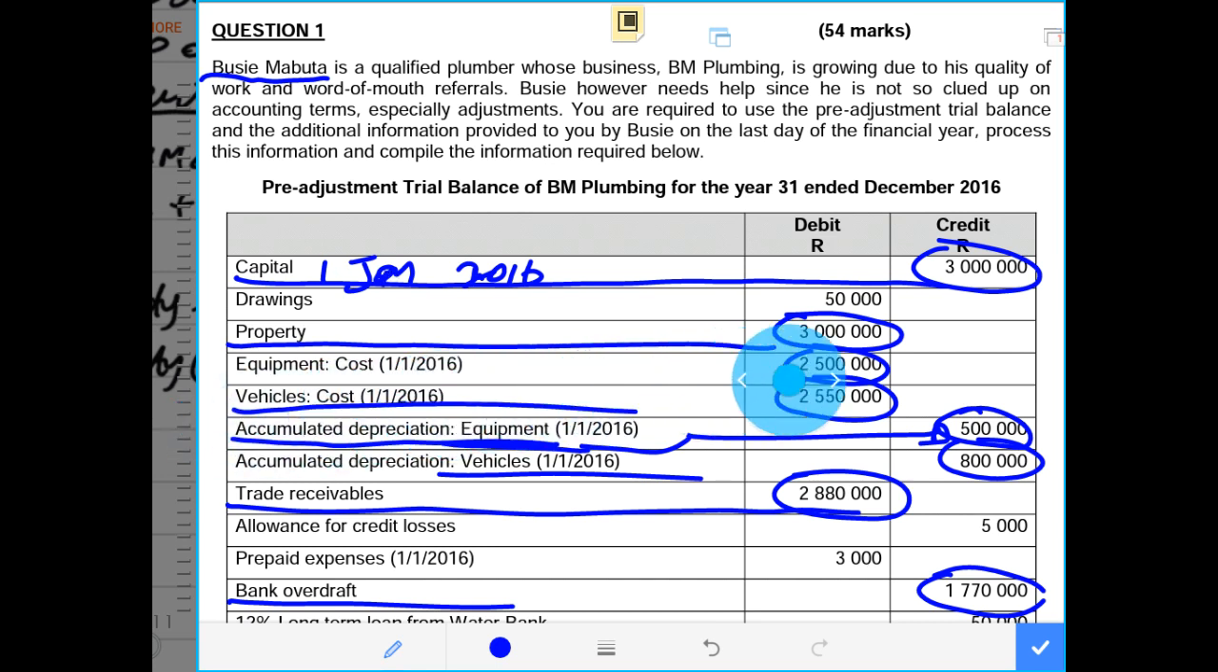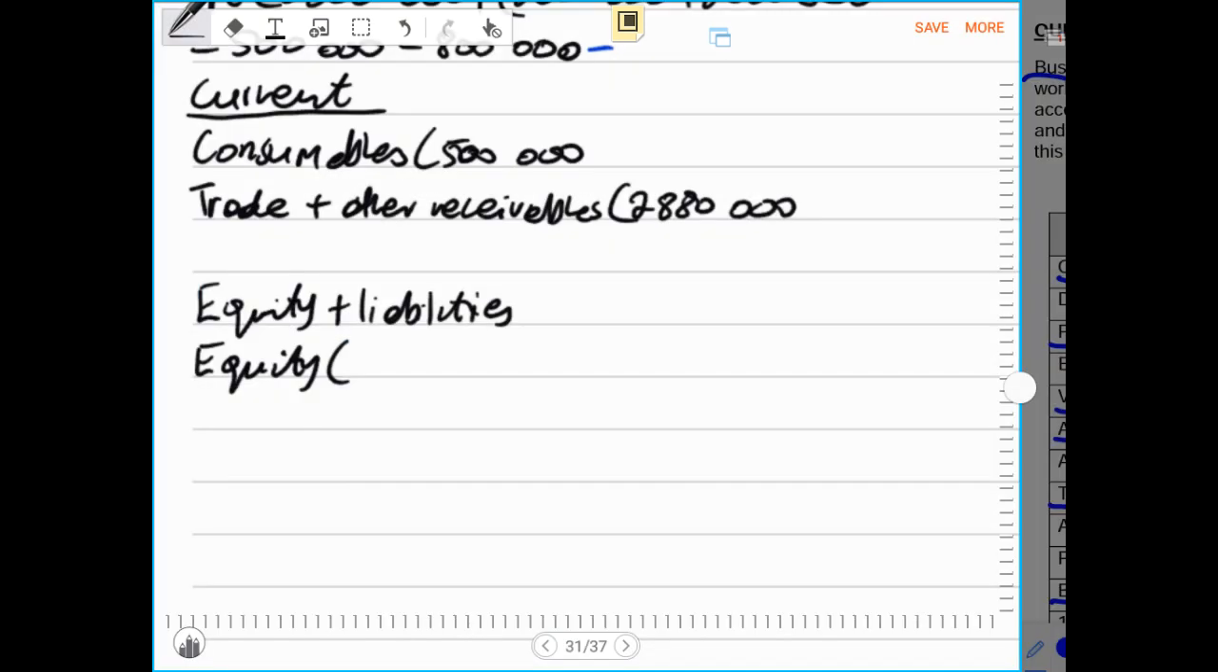Remember, in this case, we are not required to do the statement of changes in equity. That means we have to do all the workings under the statement of financial position. However, I can just do the rough draft of that statement.